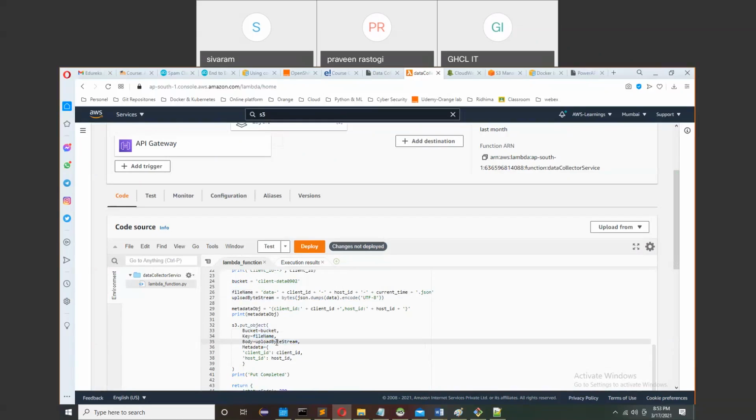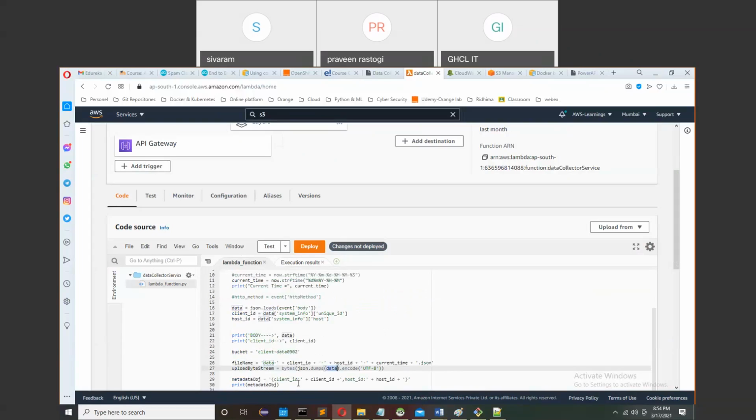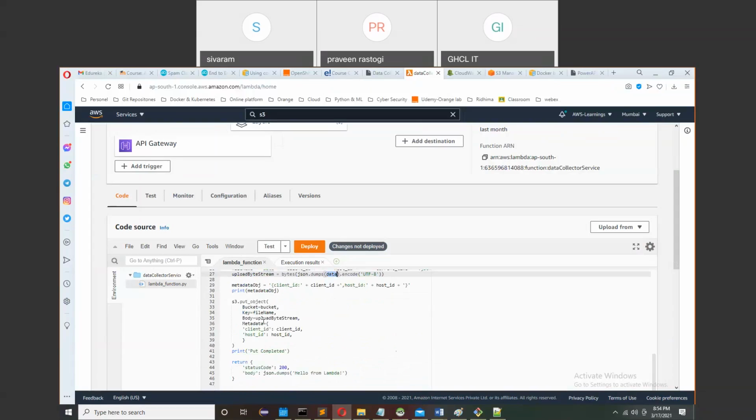And how do I get the uploaded byte stream? Here I have calculated it this way, with json.dumps of the data. What is the data? This data I have calculated here, json.loads of the body. It is the actual data that we are getting from the script.